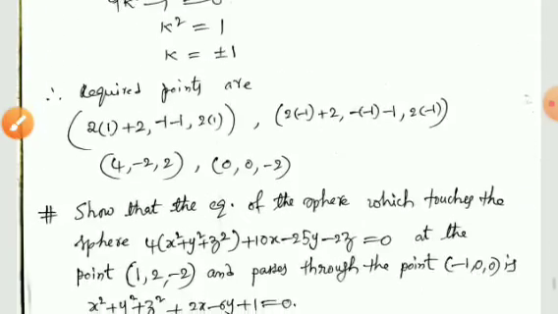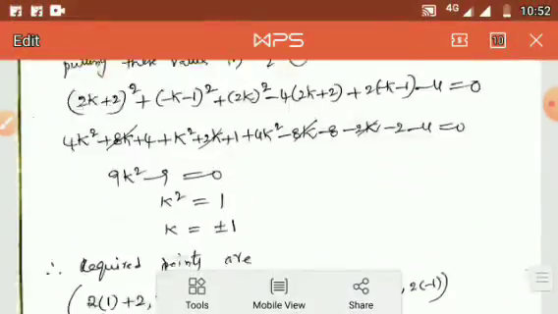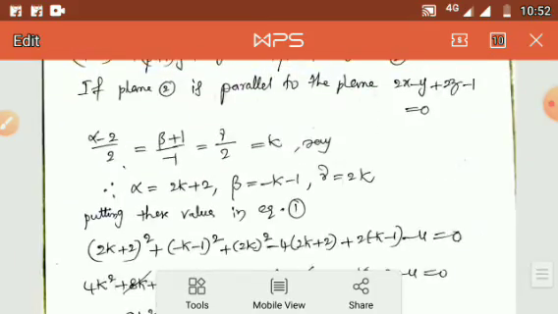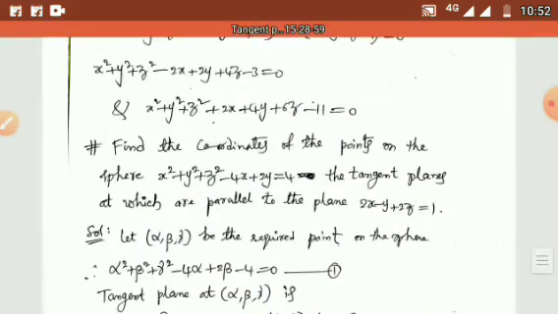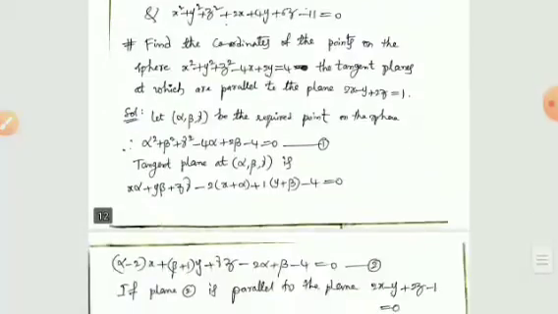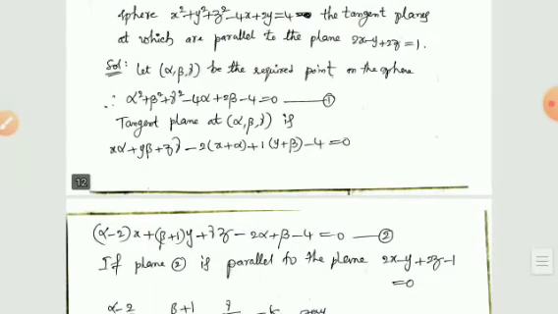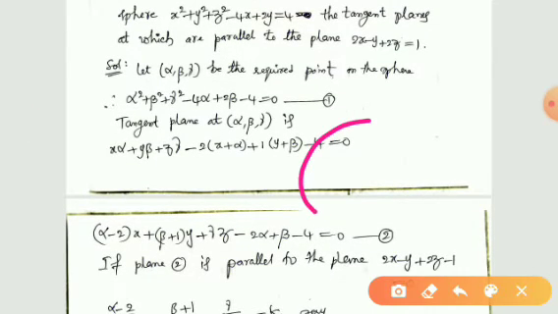Okay, see this. Suppose this is the given sphere, and suppose that there is a plane.